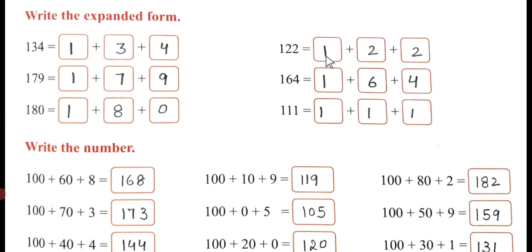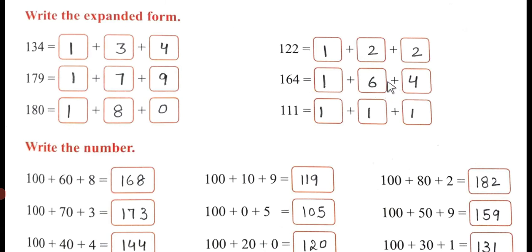122. So 1 I have written. You will add 2 zeros. It will become 100. After 2 you will add 1 zero. It will become 20 plus 2. That means 122. 164. So a 1 I have written for you. What you have to do? You will add 2 zeros after 1.